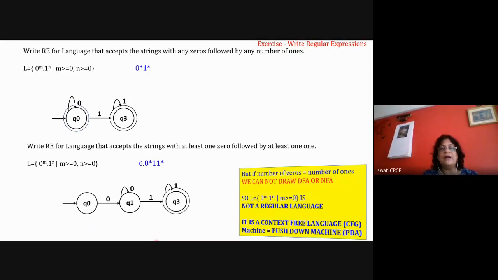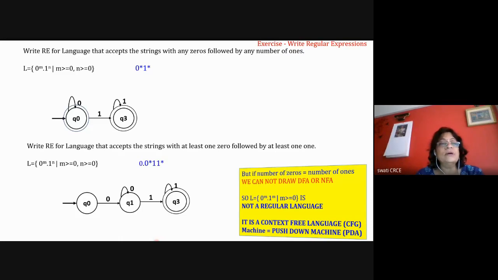Okay, so we are done with writing regular expressions, enough of examples. We are going to the next topic. Before that, I just want to teach you some new concept, so pay your attention properly. You're not talking to me, so I'm not understanding what is happening. Only a few students are solving the problems. So all of you just be alert. I'm just teaching you something new right now.